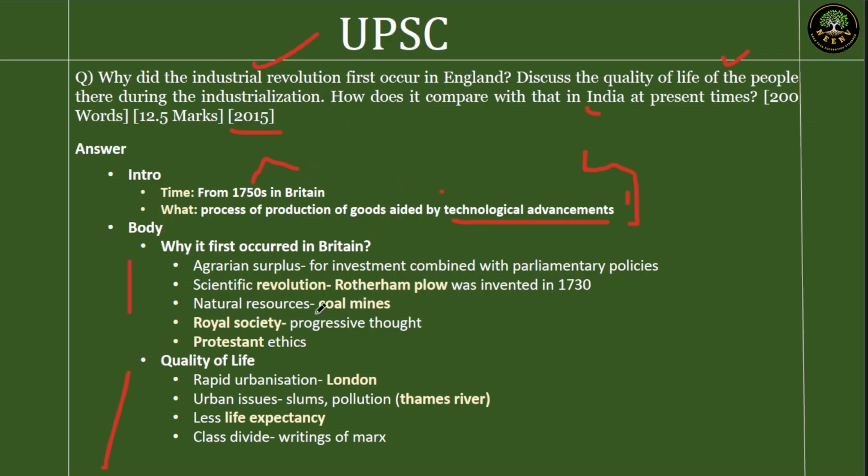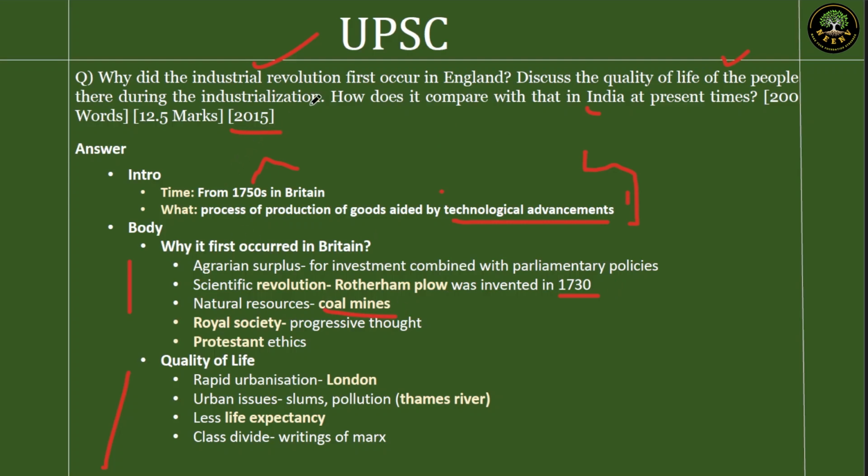Agrarian surplus. Next, scientific revolution, connected with the first thing. Rotherham plough was invented in 1730. Science comes with scientific inventions, comes with necessity. When you have surplus, you can invest. When you invest, you will get results. When you get results, you will understand its importance and you will further invest. This is a cyclical process. Europe also had natural resources like coal. So that is also one of the major reasons why it happened there first.